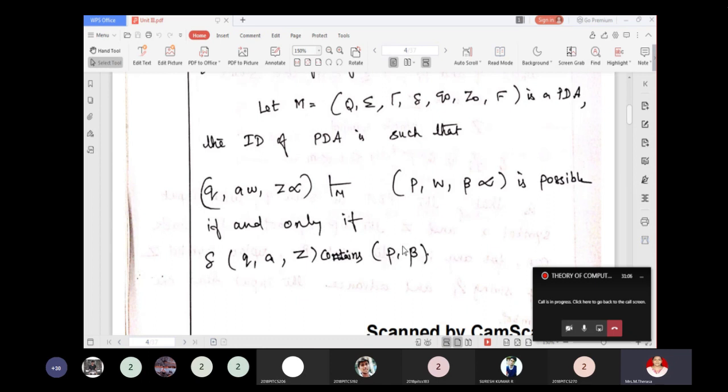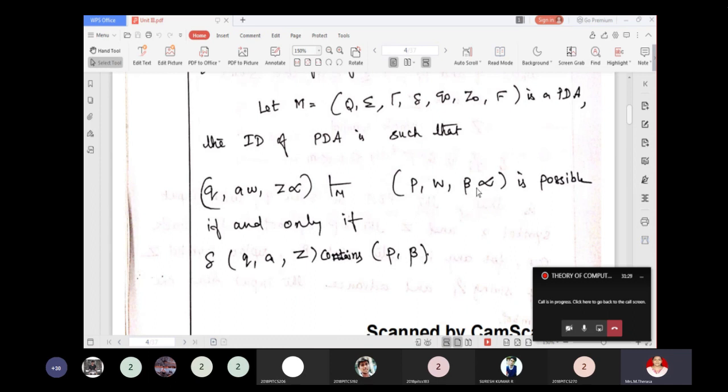The next state is P, and the string used to replace the top of the stack Z is beta, so that we get the configuration (p, W, beta alpha). That is, the next state is P, the remaining string is W, and Z is replaced by beta.